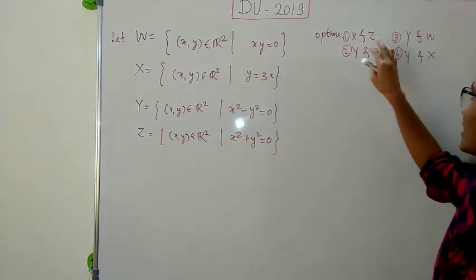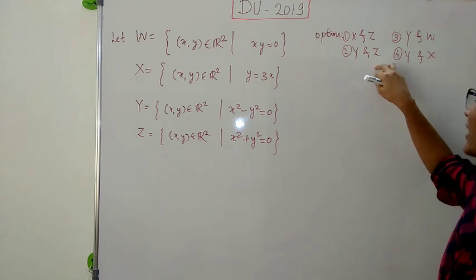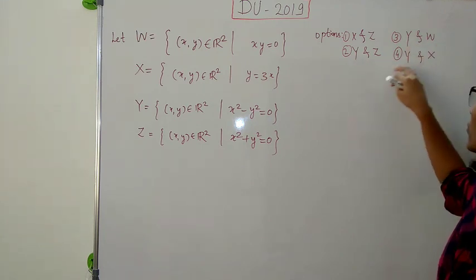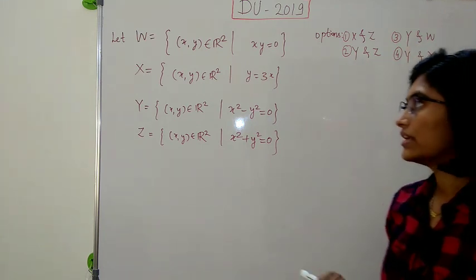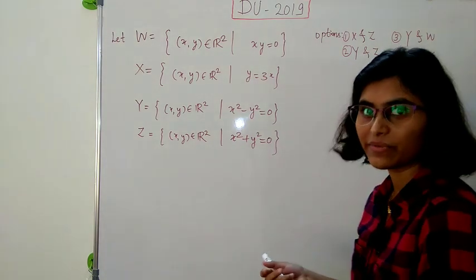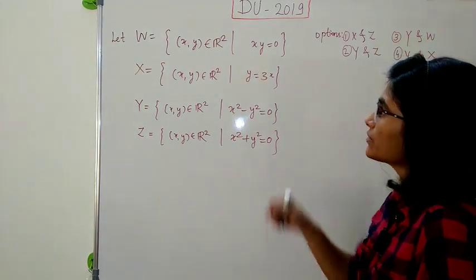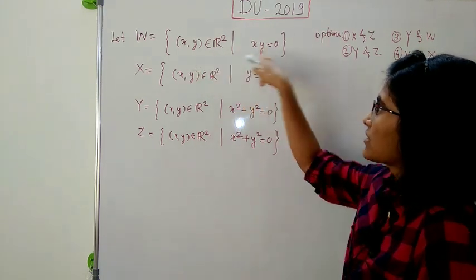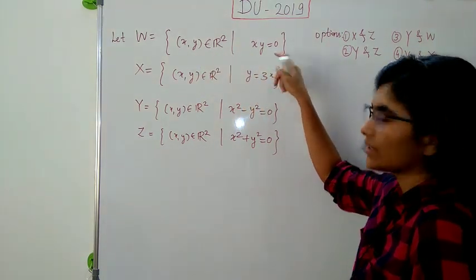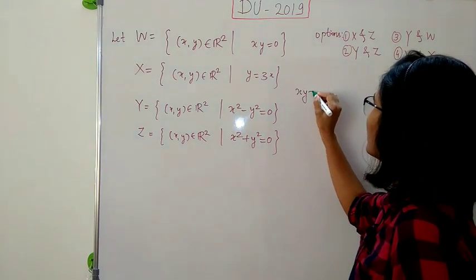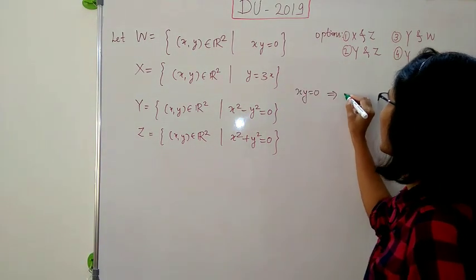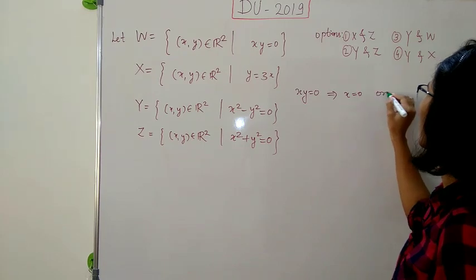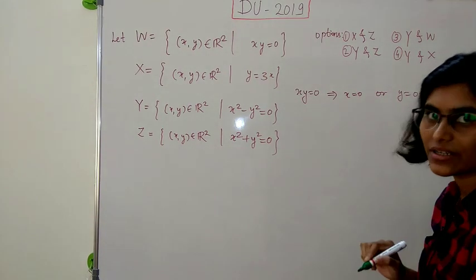So the options are X and Z, second is Y and Z, third is Y and W, and fourth is Y and X. So let us check which of these are subspaces. Right, now here this W is just equal to all (x, y) such that xy is equal to 0, right? So this gives us x equal to 0 or y is equal to 0, right?